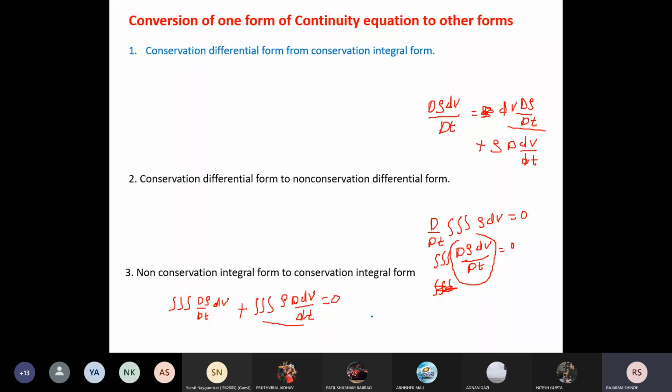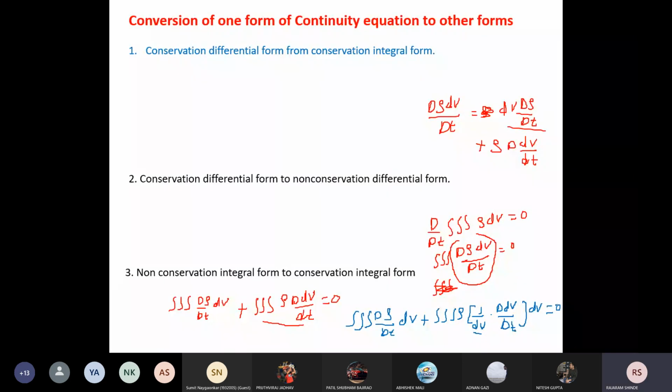The first term is as it is, that is d rho by dt dv, plus triple integration of rho into, I will divide by dv, D(dv)/dt, into, here I have taken one additional dv, so I have to multiply by dv. This is equal to 0.